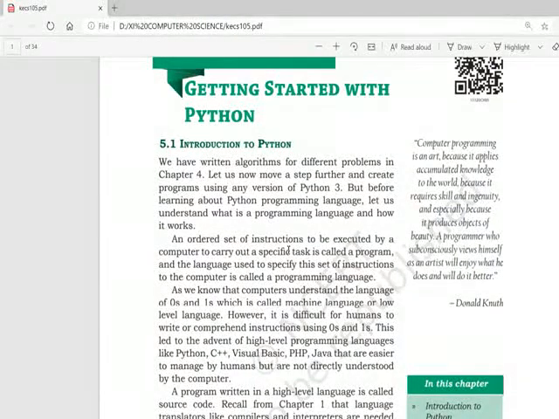A program is an ordered set of instructions to be executed by a computer to carry out a specific task. You would have noticed it's a set of instructions. But which type of set? Ordered set of instructions. And the computer will execute this ordered set of instructions. The instructions you are giving use a particular programming language, right now Python. You can write your program in any of the programming languages, but right now in Python.